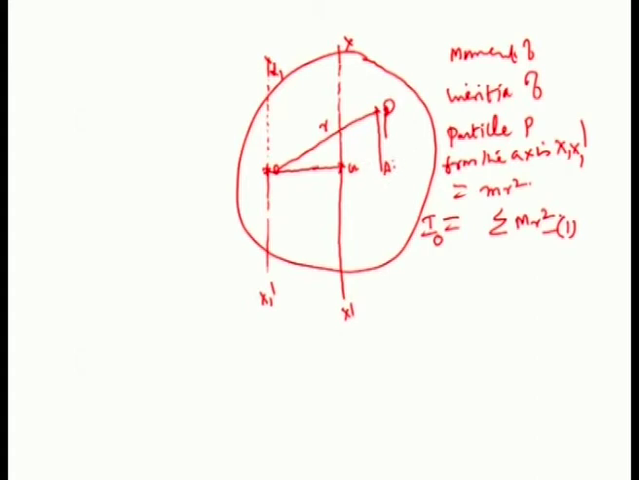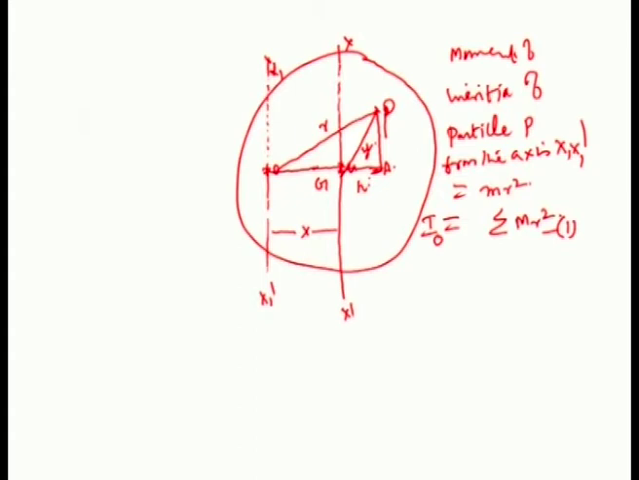From the point P, let me draw a line PA. The extended line from OG is joined to A. Now, you join P to G, PG. This distance is y. Now, the distance between the two axes is equal to x. The distance between G and A is equal to h.